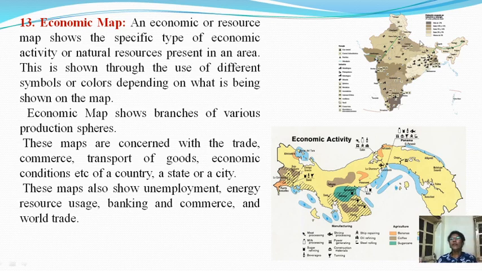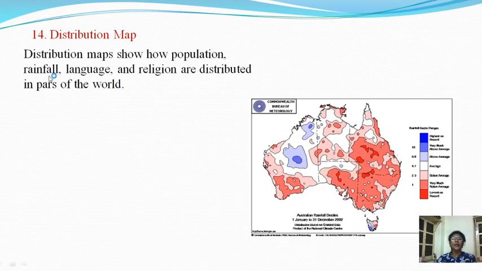Now these two different maps are representing economic maps. In these maps, both are representing which economic activities are being done in which particular areas. With the help of these maps we are getting ideas about which types of economic activities are running in a particular area. Now the next type is distribution maps.